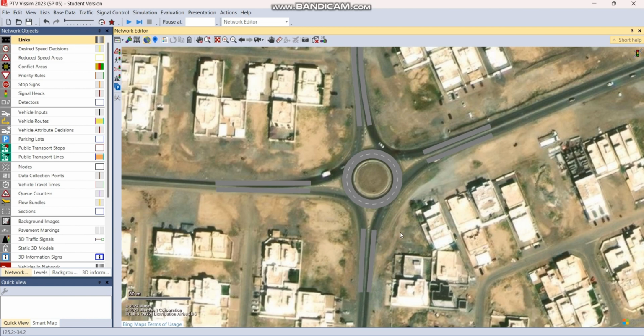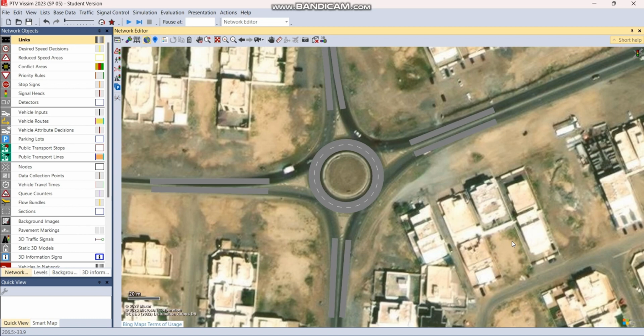So now we have to connect all the links using connectors. So just like the drawing of the links, you can also draw the connectors that way by holding Control and the right click of the mouse and then dragging from the first link to the second link.